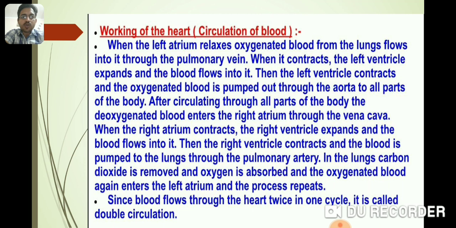Since the blood flows through the heart twice in one cycle, this is called double circulation. Double circulation is important for animals of high energy needs like birds and mammals because they constantly need energy to maintain their body temperature.